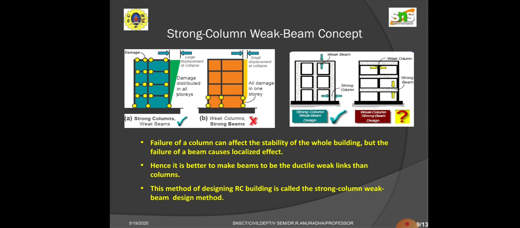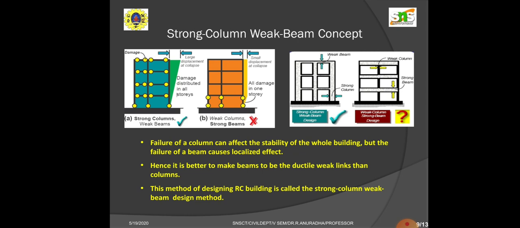We have discussed many collapses that occurred in Bhuj and Turkey, etc. So it is a question tag. Failure of a column can affect the stability of the whole building, but the failure of a beam causes a localized effect. Hence, it is better to make beams the ductile weak links rather than columns.